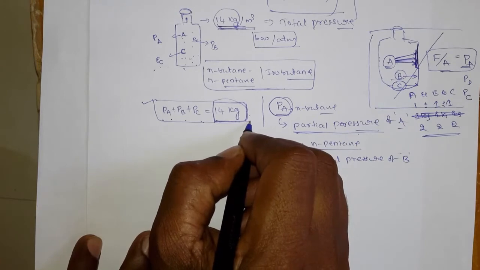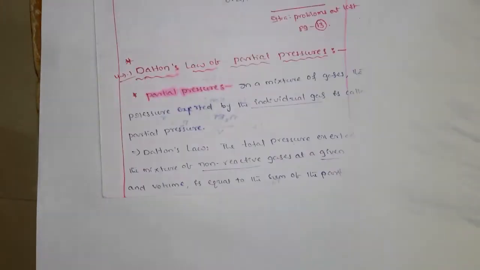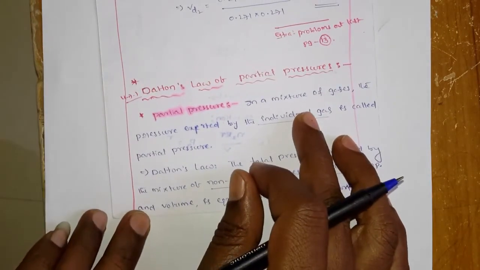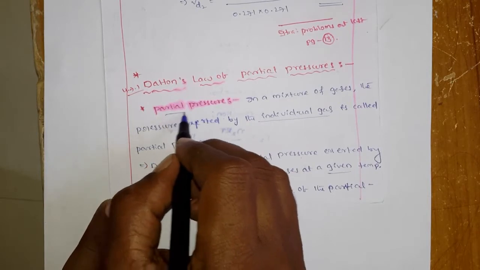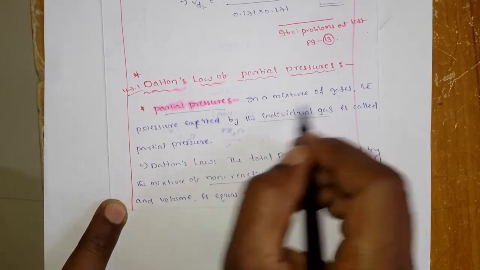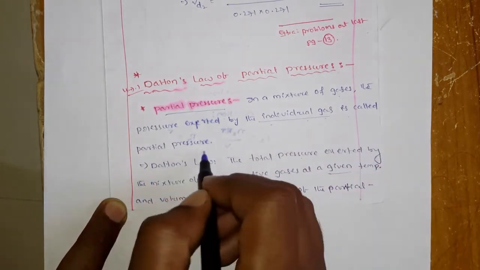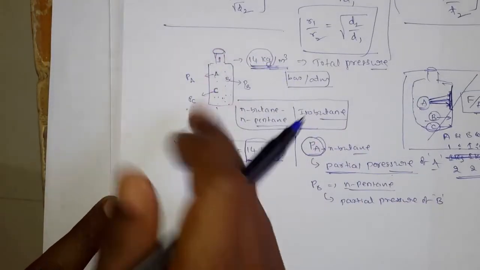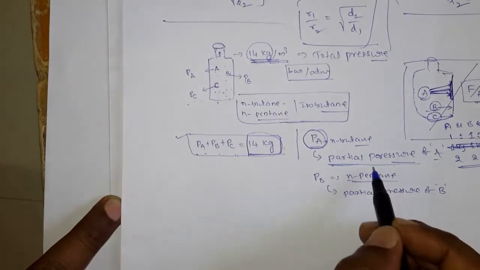Okay, so this is the important thing. Okay, right, now we can go to the Dalton's law of partial pressure. Okay, so before going to that, what is the partial pressure ante enti? In a mixture of gases, the pressure exerted by the individual gas is called as partial pressure. ఇందాకనే చెప్పాం. Okay, 3 different gases ఉన్నప్పుడు ప్రతి గ్యాసు ఏదైతే ఎక్సర్ట్ చేస్తుందో ప్రెషర్, that is nothing but the partial pressure.